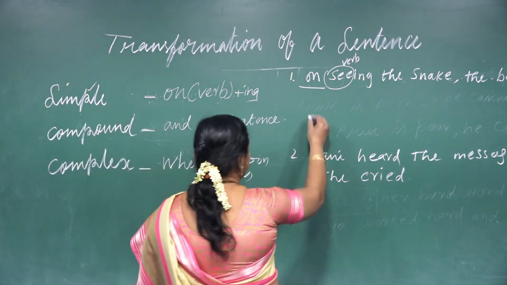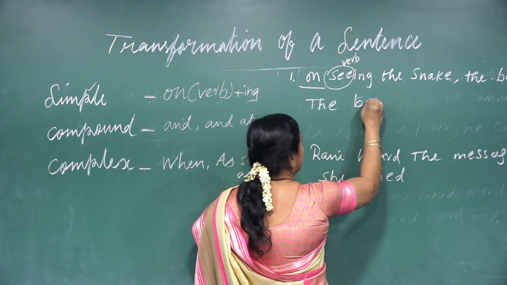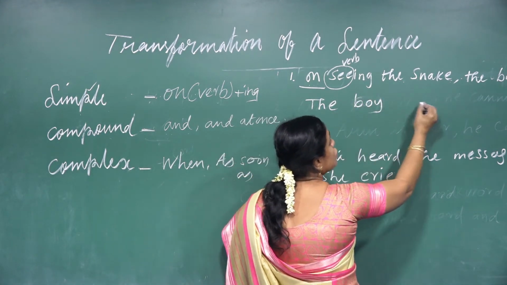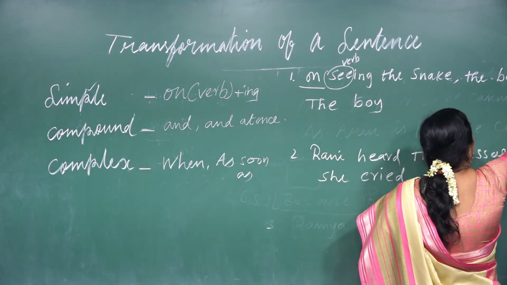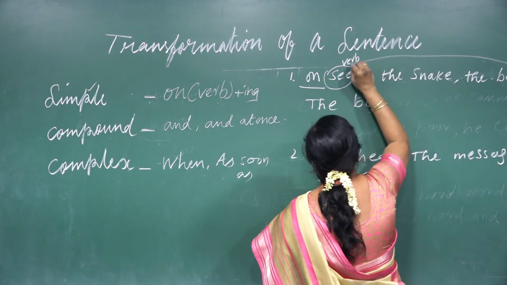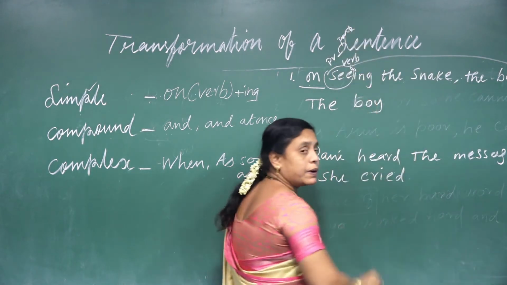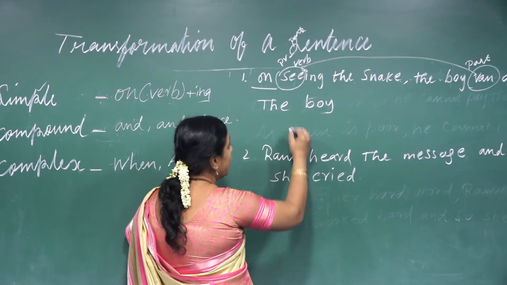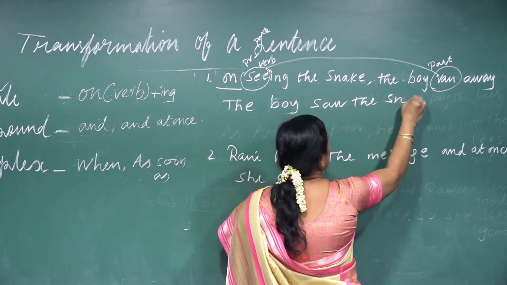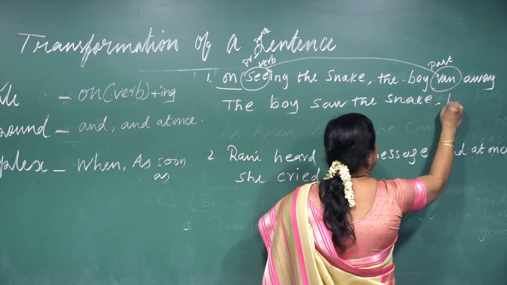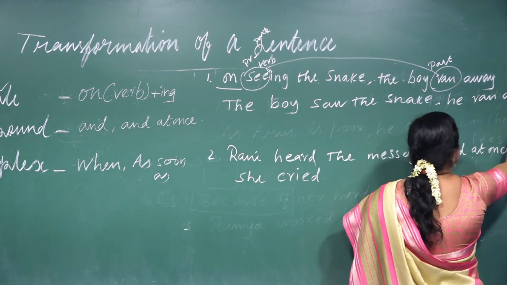The boy saw, because ran is past, so I make this present see into past. What is the past for see? Saw. The boy saw the snake. He ran away. Like this you must write.